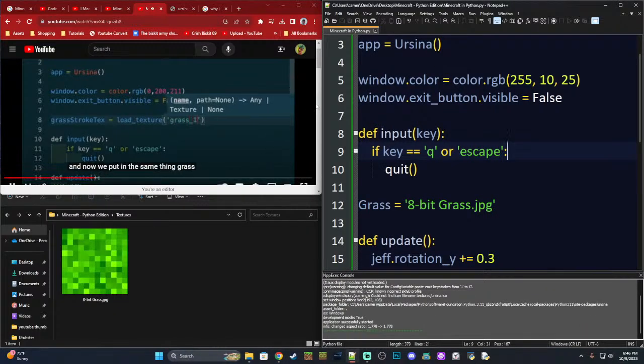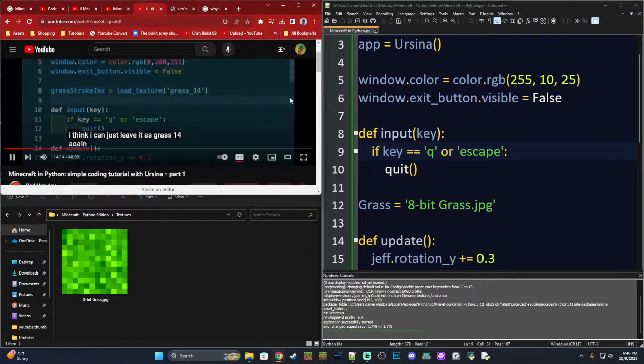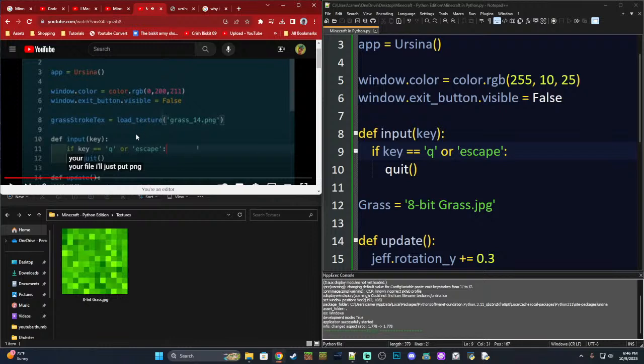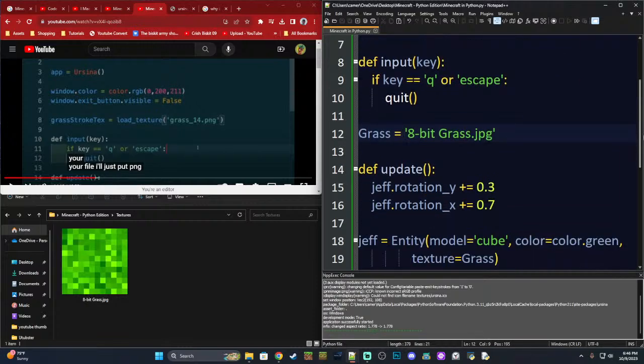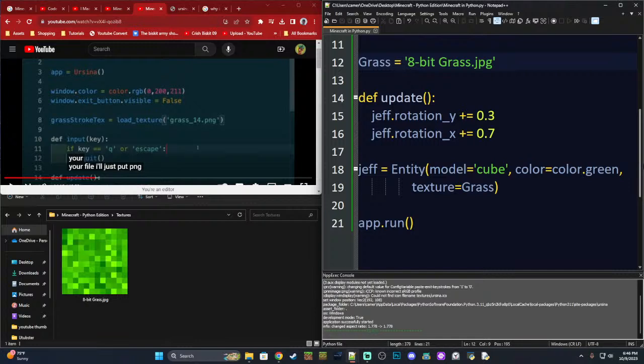We put in the same thing. Cool. Grass 14. I think I can just leave it as grass 14 PNG. Again, Ursina will just go and find your file. Well, he did grass equals load texture. Essentially what I'm doing is defining grass as a variable, defining grass as that 8-bit texture, and then whenever it gets to this point, it does the same thing essentially. It just loads it up at that point.